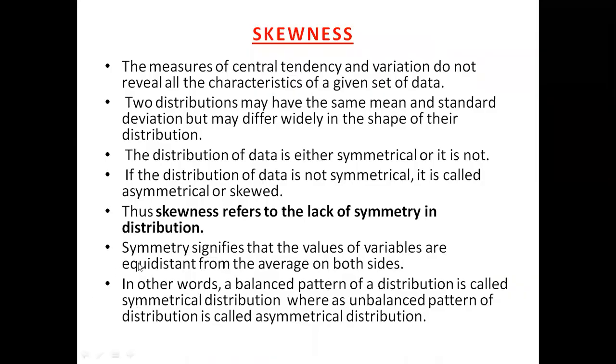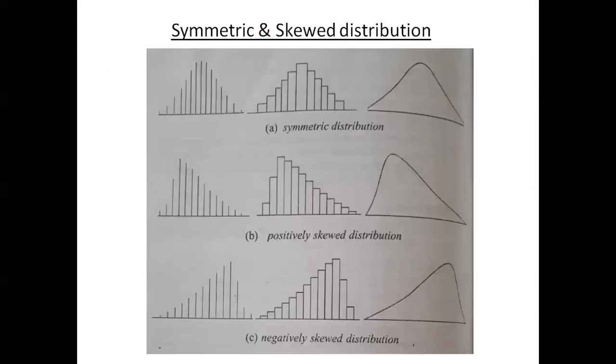So the skewness refers to the lack of symmetry in the distribution. For the particular distribution, say case number 1, almost in the middle of x, the frequency is the highest, right? Say the variable x is age along the x-axis, and along the y-axis is the frequency, the number of students of that particular age group, right?